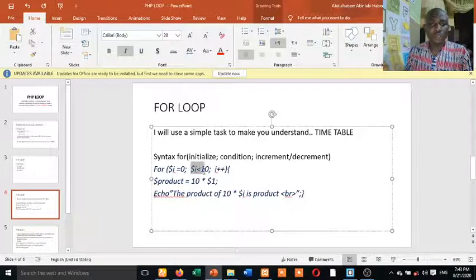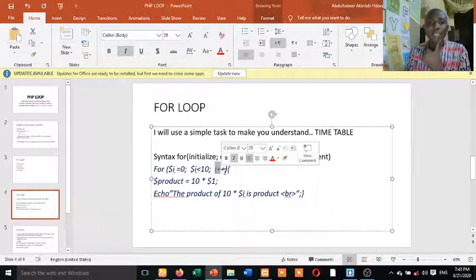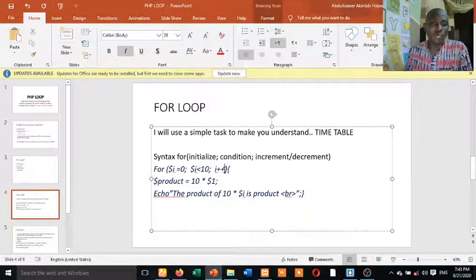This is the condition. So far as I is less than 10, that's the condition. Then what should happen after that? I plus plus means you should increment I by 1. That's the meaning of I plus plus. It could be a decrement. It could be I minus minus. So when we get to arithmetic operations, I'm going to explain this better. So I plus plus means you should increase I by 1. After saying this for loop, then this program will run.